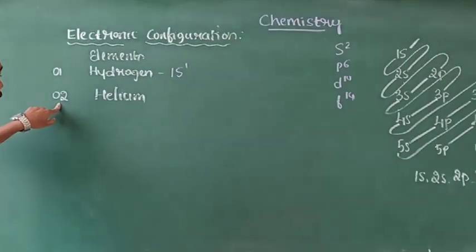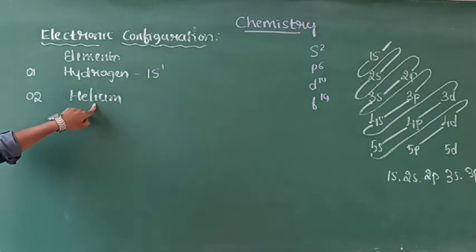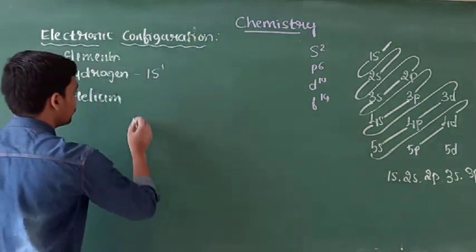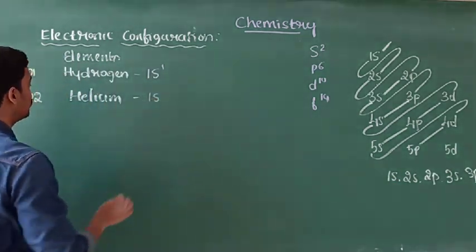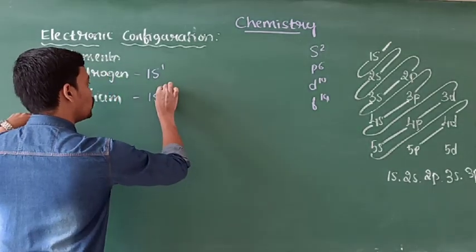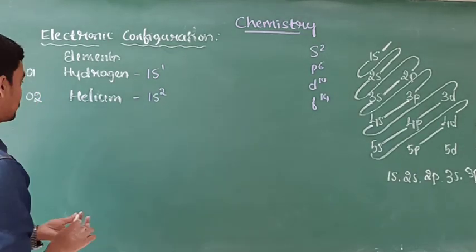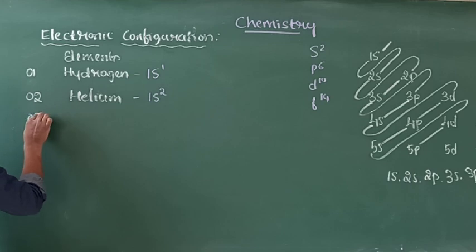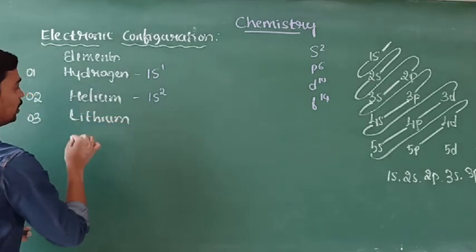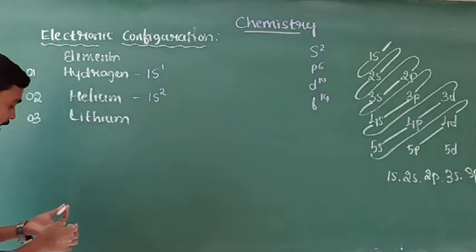This number 2 indicates the atomic number is 2, so 2 electrons are present in helium. Similarly, the electronic configuration is 1s2. Here 2 electrons are present. The maximum capacity of s is 2, so it is satisfied. It is completed. Next, the third one is lithium. Here 3 electrons are present in lithium. Then what is the electronic configuration?